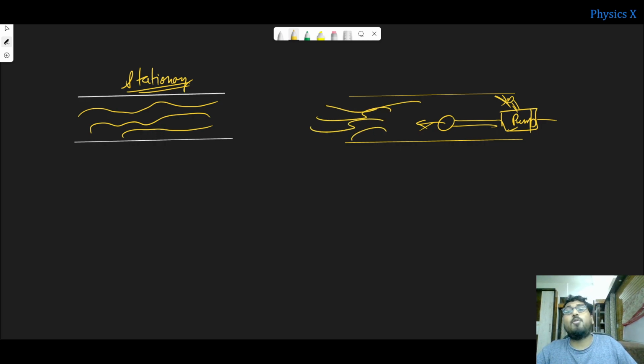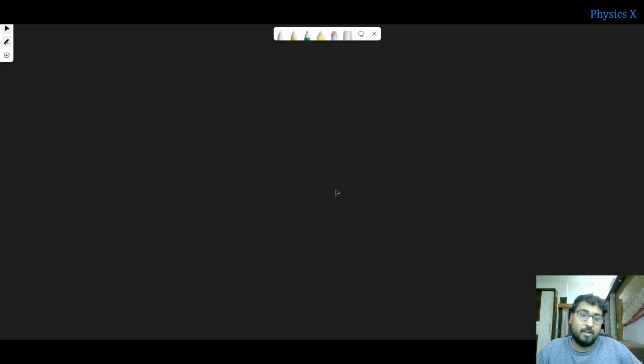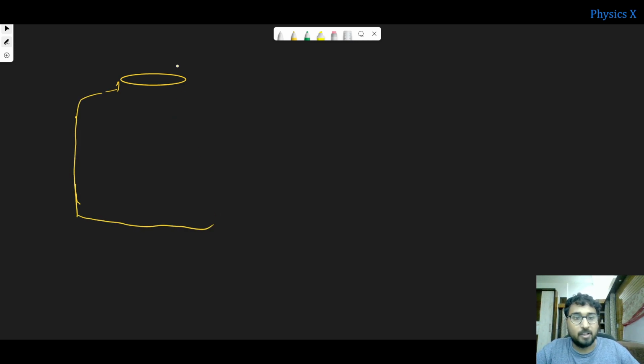So when water was not flowing, what was responsible for making this flow of water possible? This pump. Because when there was no pump, the water was stationary. You can consider a simpler case of an overhead tank also. This is the overhead tank kept on the roof of your house.